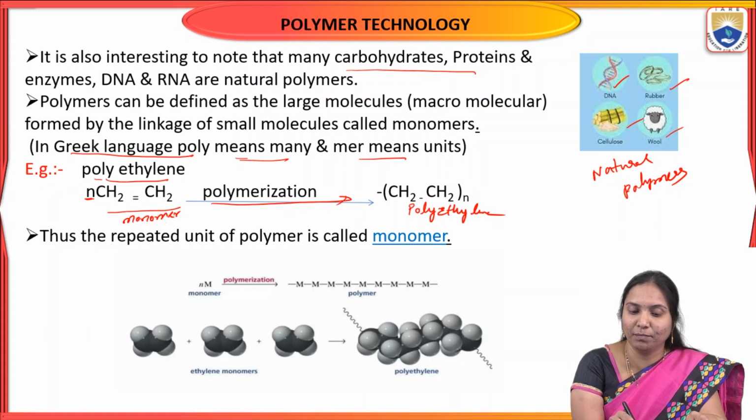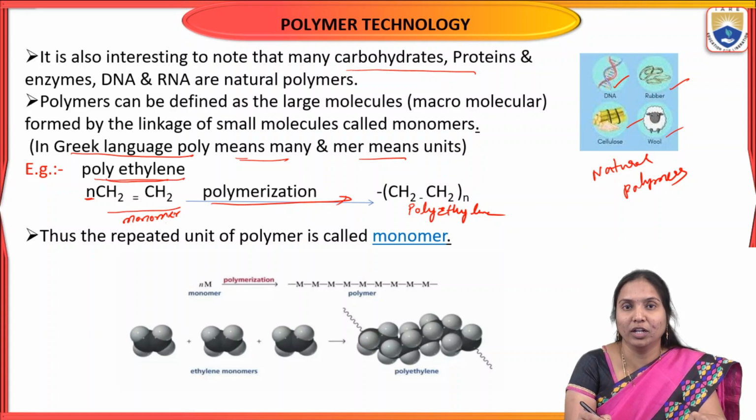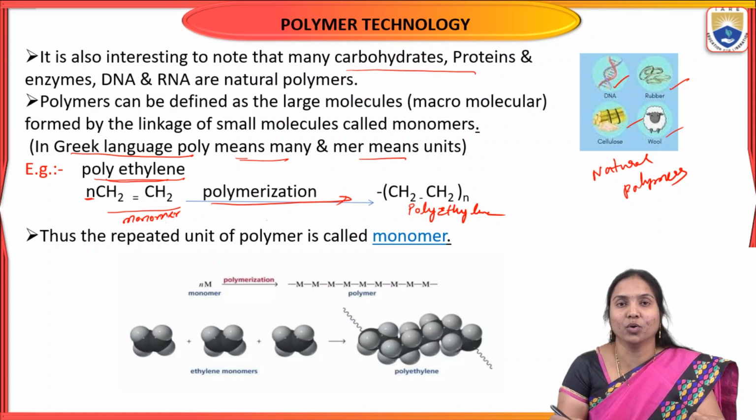So polyethylene is the polymer. How is polyethylene formed? Ethylene monomer undergoes polymerization, then forms polyethylene. What is the meaning of polymerization? A monomer converts to a polymer, or a low molecular weight compound is converted into a high molecular weight compound. This process is called polymerization.